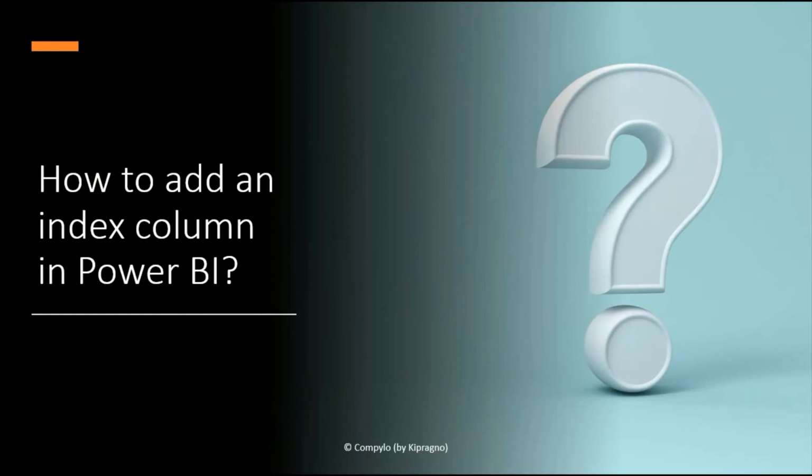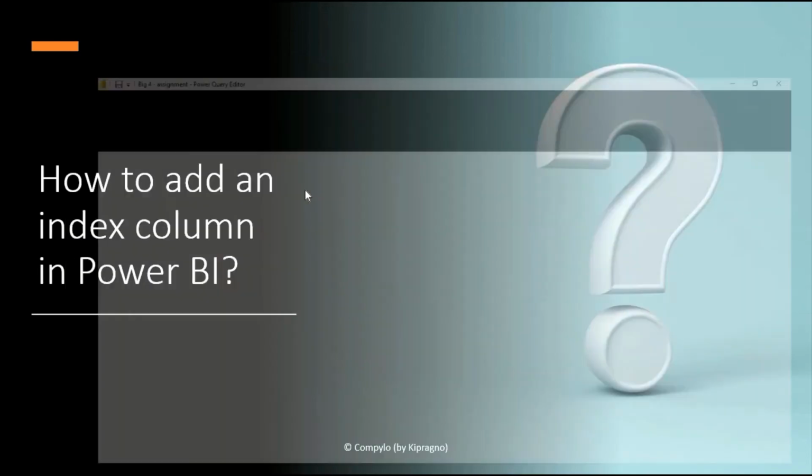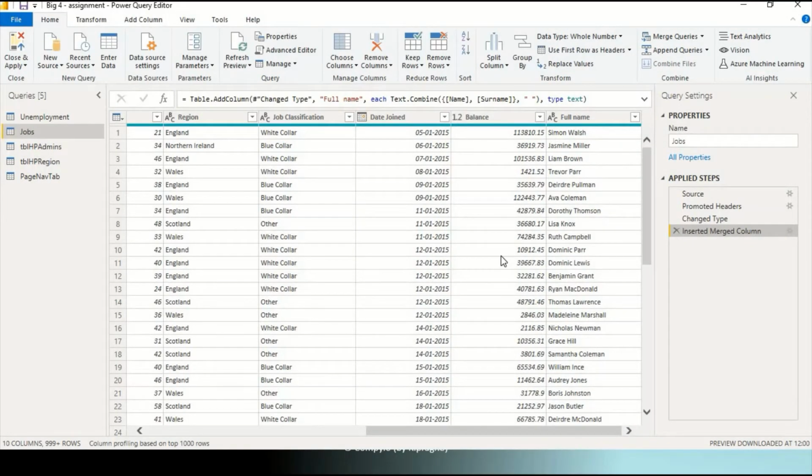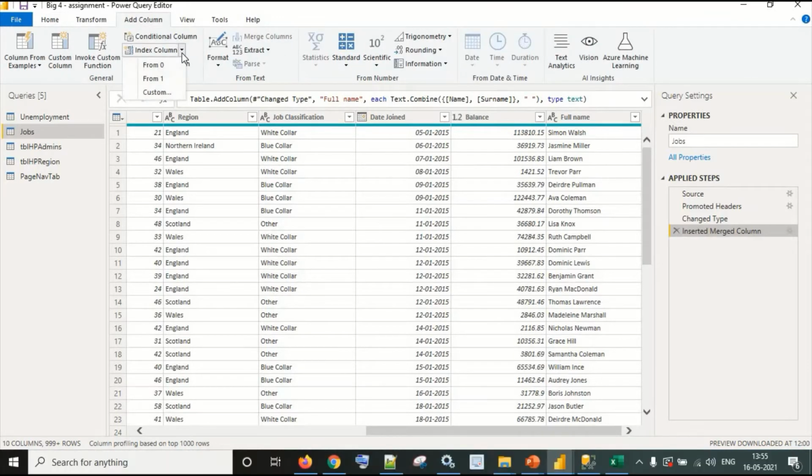Next is how to add an index column in Power BI. For answering this, I will have to navigate to Power Query, right? If I want to add an index column over here, I have to check this portion, Add Column, and there is an Index Column option.